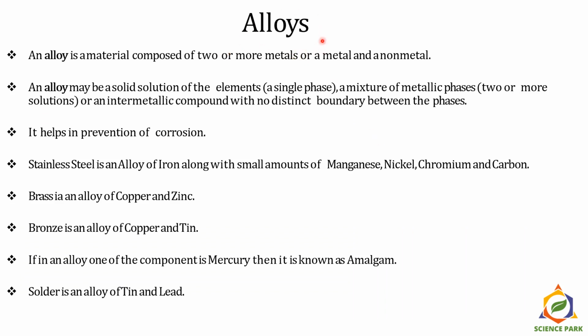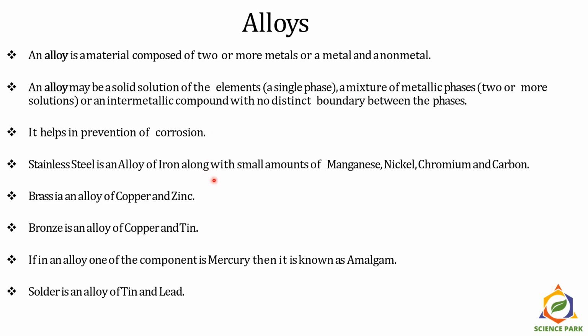Lastly, let's get to know about alloys. An alloy is a material composed of 2 or more metals or a metal and a mixture of non-metal. An alloy may be a solid solution of elements or may be a mixture of metallic phases, 2 or more solutions, or can be an intermetallic compound with no distinct boundary between the phases. Alloys always help in prevention of corrosion.